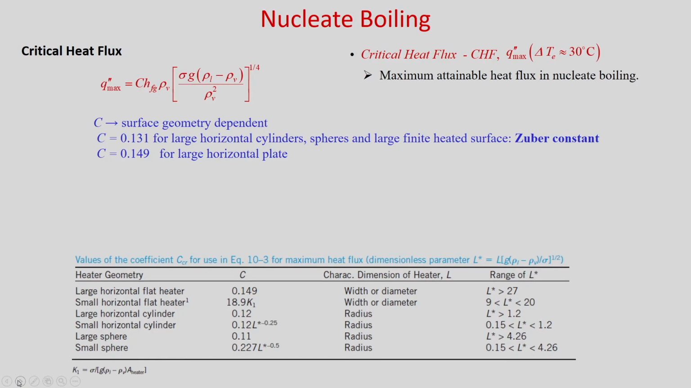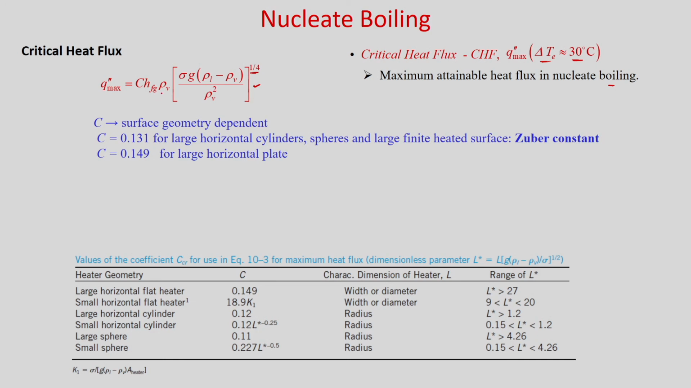Then in nucleate boiling you will get the critical heat flux. This critical heat flux you will get when your excess temperature is of the order of 30 degree centigrade. So, this is the maximum attainable heat flux in nucleate boiling. This critical heat flux correlation is given by this relation: q double prime max is equal to C h_fg rho_v into [sigma g (rho_l minus rho_v) divided by rho_v squared] to the power 1 by 4.